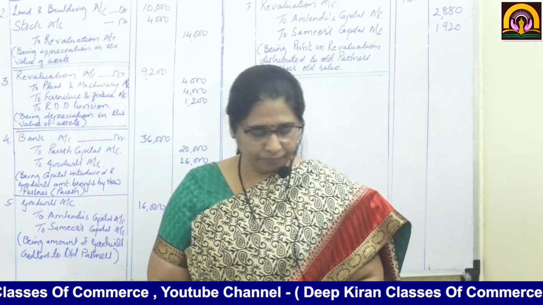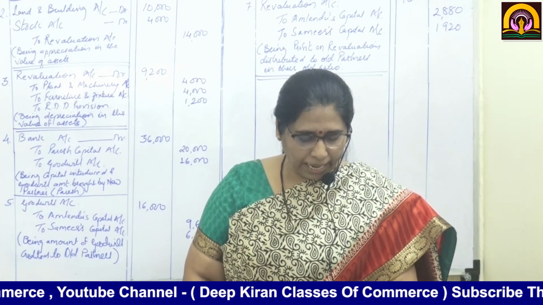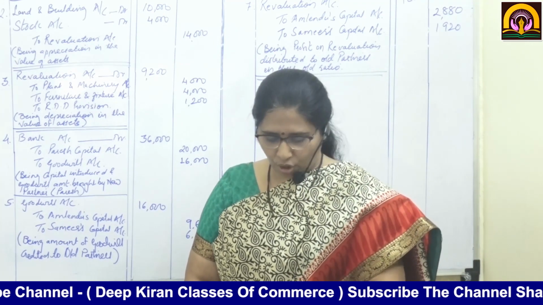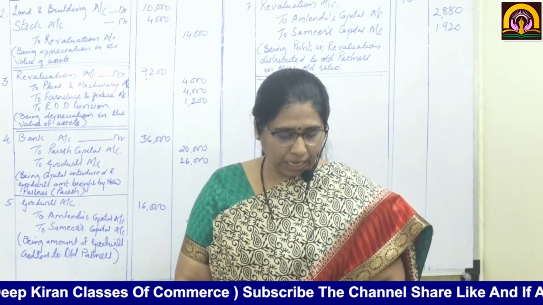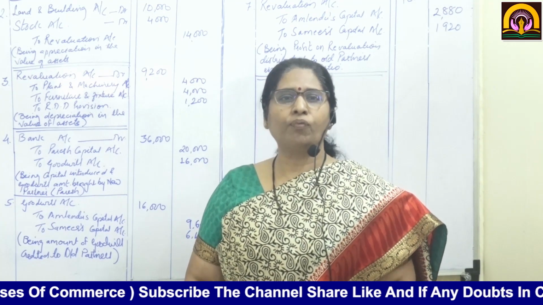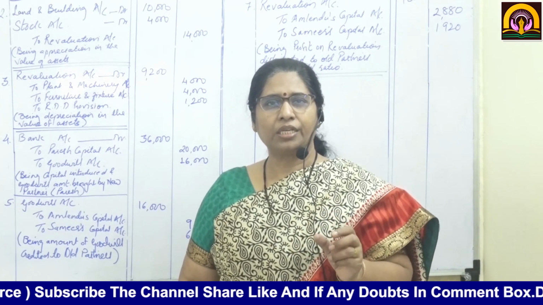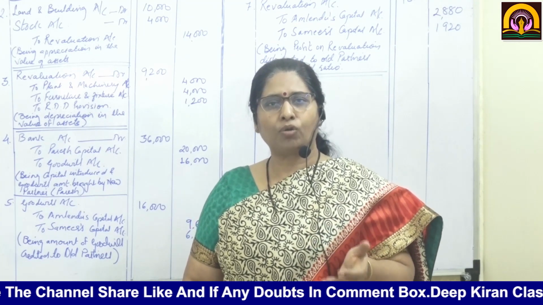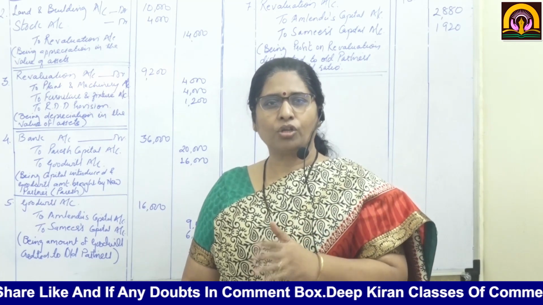Then stock is to be valued at 20,000 and furniture and fixtures at 4,000. Now what is the value of stock? 16,000, and here they have said 20,000. That means there is appreciation in the value of stock by 4,000. In the given balance sheet it is 16,000 and now it is to be revalued at 20,000. So there is an increase in the value by 4,000. So on the revaluation credit side, by stock you will write 4,000.